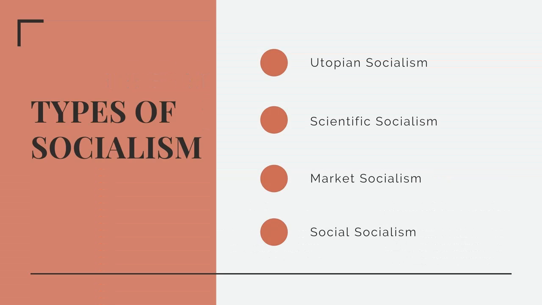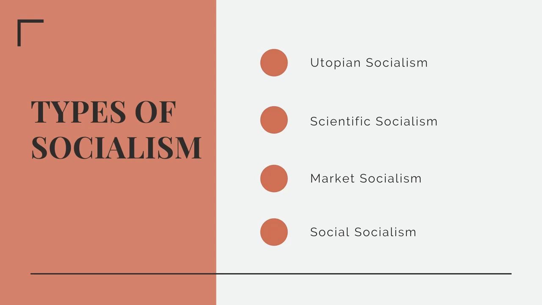Even if we're focusing only on scientific socialism, we have to remember there are different types of socialism. The first one is utopian socialism, a tendency situated at the birth of socialist ideas that is approaching an idealistic or utopian vision. Then we have scientific socialism, the one that we're talking about in this video, with the publications of Marx and Engels in the mid-19th century, where socialism acquired a more formal and rigorous theoretical basis.